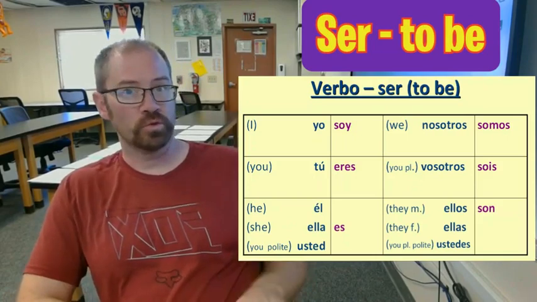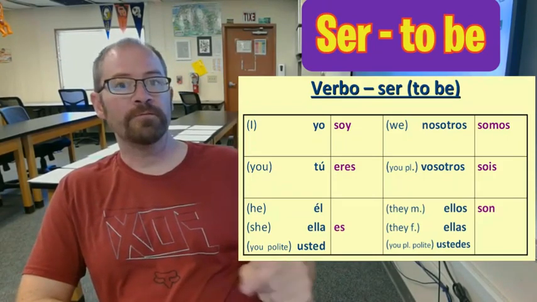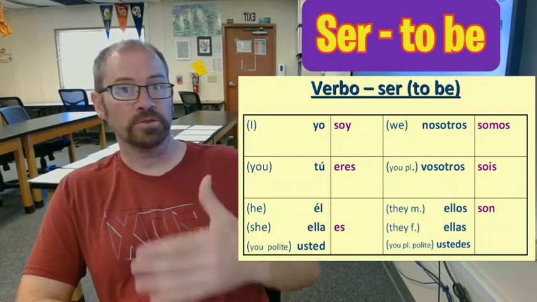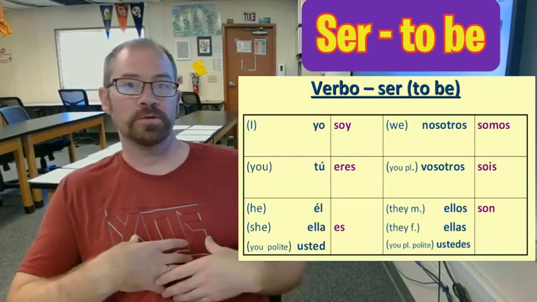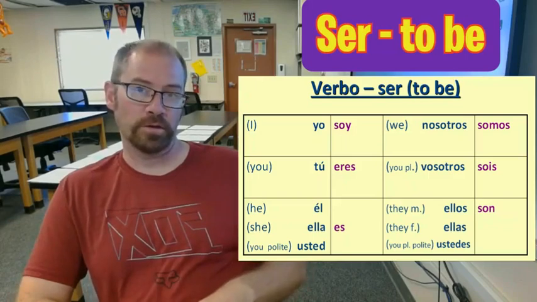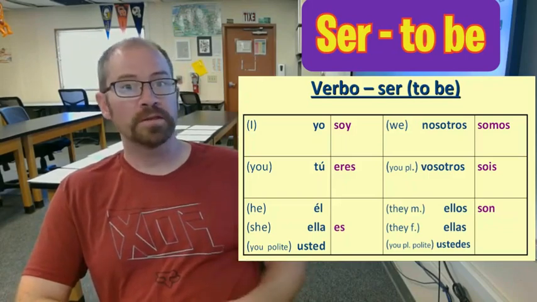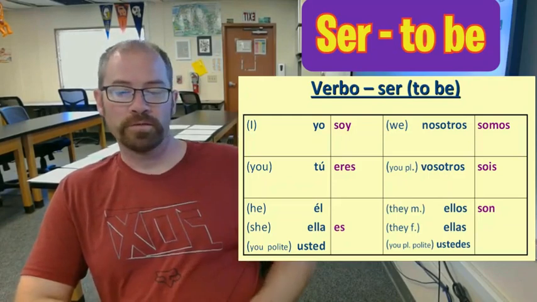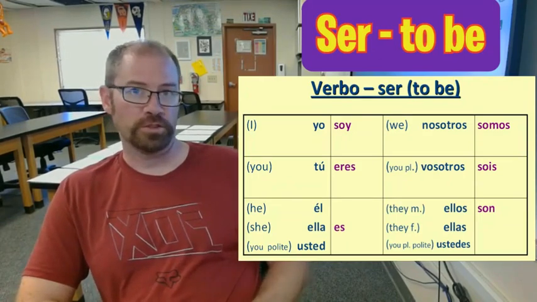Next one down says tú, which means you, and that's an informal you. So if I'm talking to my friend, I say tú. But if I'm talking to someone for whom I want to show more respect, I would go down to the very bottom left of that chart, and I would see the word usted, and that's a formal you. And the words above that are él for he and ella for she.